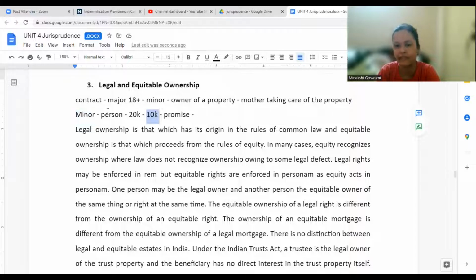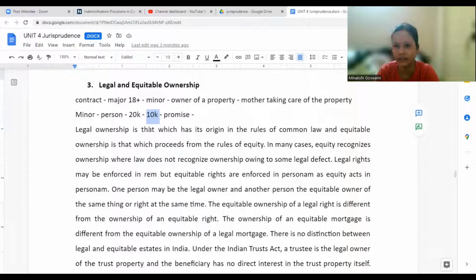After taking the benefit, he will say, I'm a minor, I'm not bound. That is very bad, right? So in that case, the court said that even though this is the rule, we are not asking the minor to give possession of the property, but yes, you need to return this 10,000 rupees because you misrepresented your age. You made this person enter into a contract. You cannot take benefits just like that.